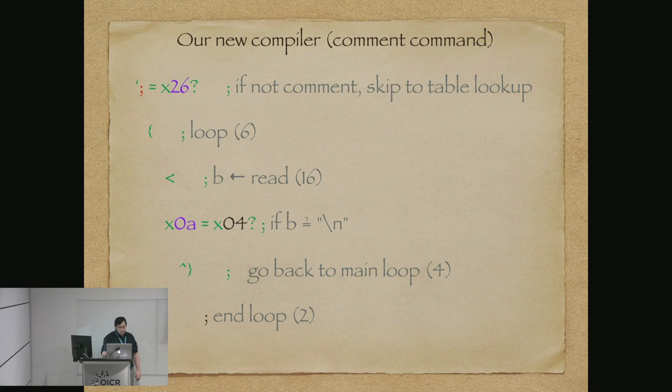So if it is that, then we pop the loop that we just put on off of the stack and do an end loop, which will return us right back to our main loop. Otherwise, we'll just end this loop and keep looping around and get another character.